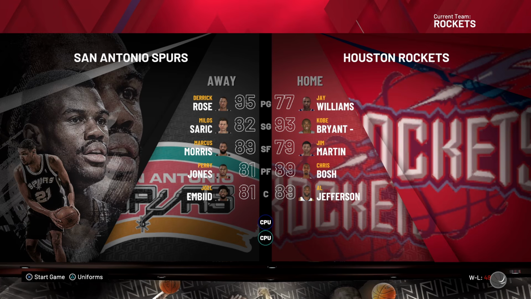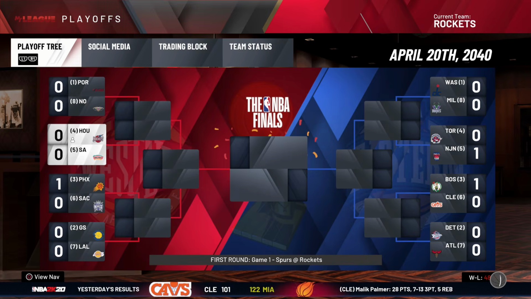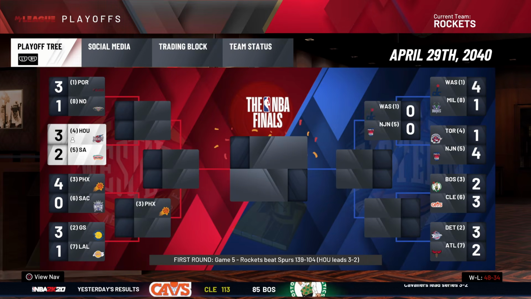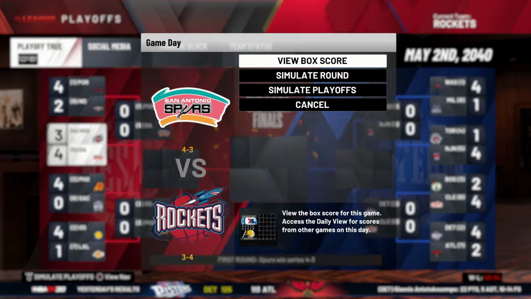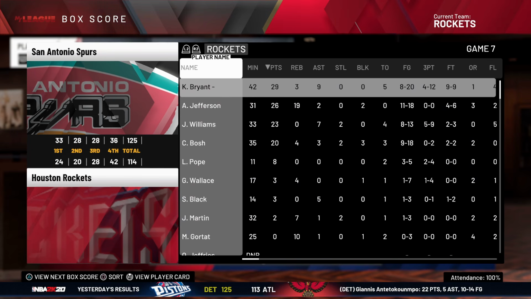Bosh is on the 3rd team. Eric Rose, hello once again, and Marcus Morris, who's an 89 overall. You know what? I'm not surprised. He's actually kind of good at the whole isolation thing. He's like fake Melo, and I'm not jumping into a game here. We're too late into this, but we lost by 11 points anyways.